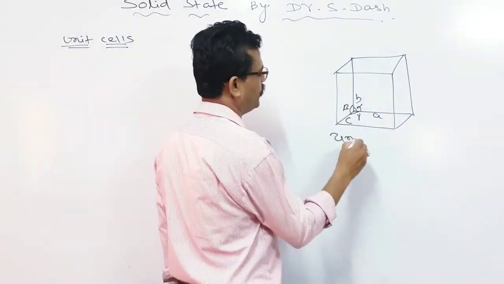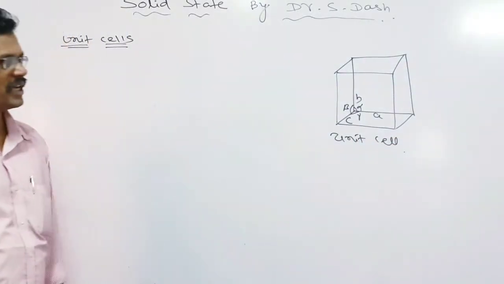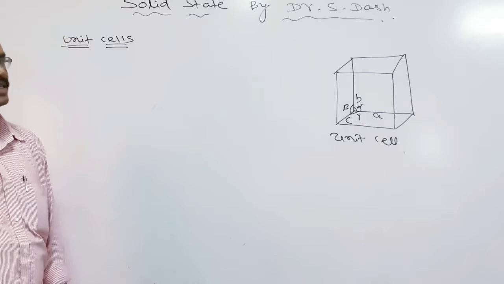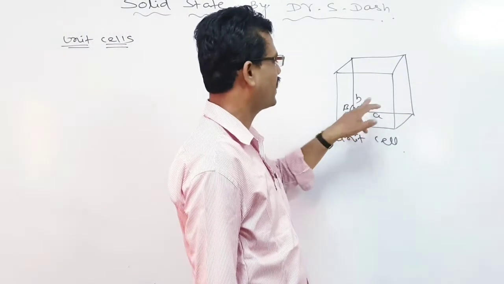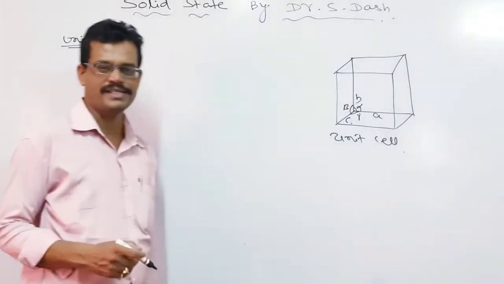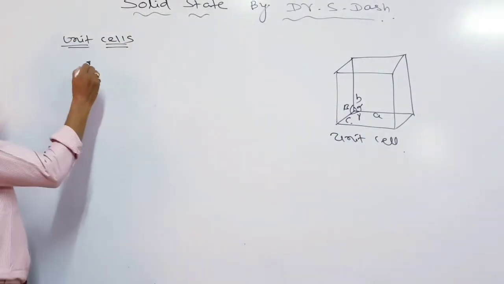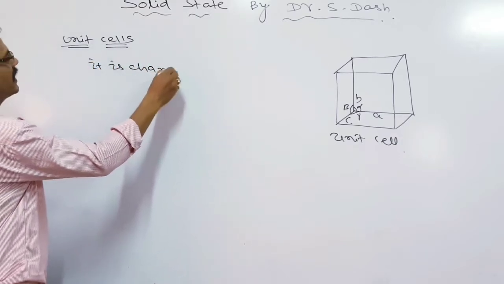So see, this is a unit cell. This unit cell has three lengths A, B, C, and three angles alpha, beta, gamma. Okay. So a unit cell is characterized by 6 parameters.